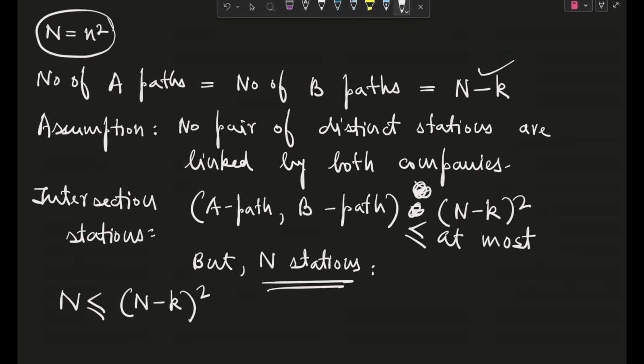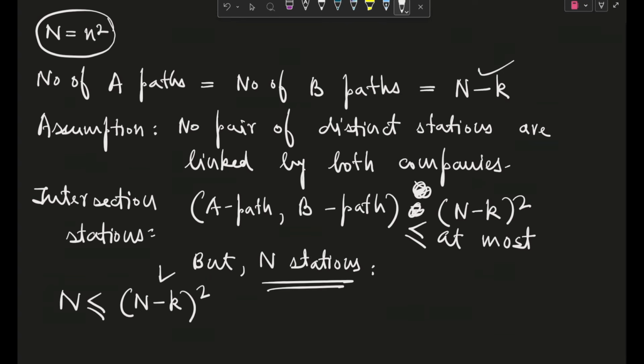Okay. It can be a situation like if both companies A and B are running similar trains. Say there are three, I'm assuming something, say there are three main combinations of cable cars that can run: 1 to 3, 3 to 5, and 5 to 7. And A and B are running their cable cars in all of these three. So if they are running their cable cars in all of these three exact paths, then now both are equal. Number of edges are equal. That is what I am trying to say. Okay. Like, this is the most adverse condition, otherwise capital N will always be less than this.